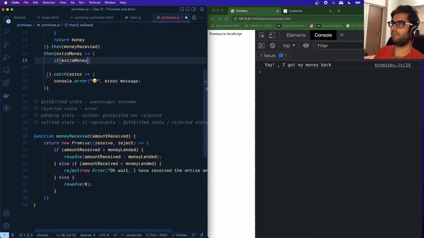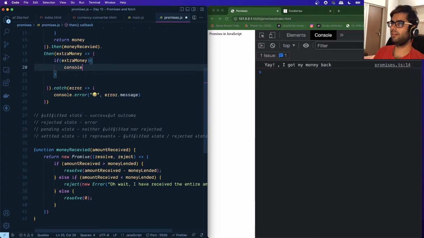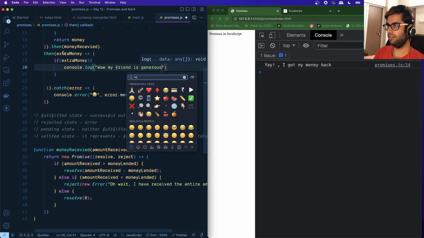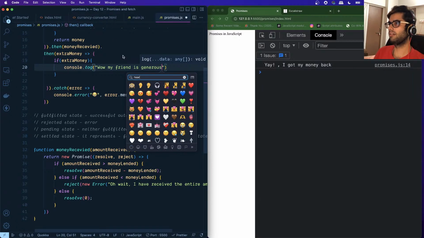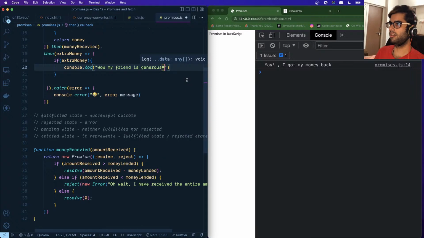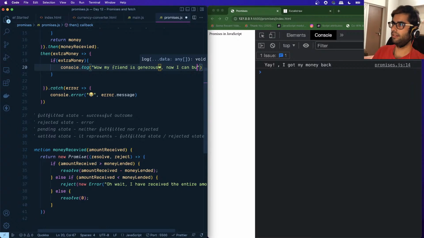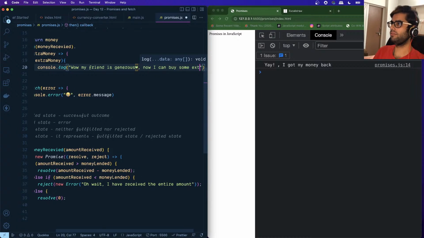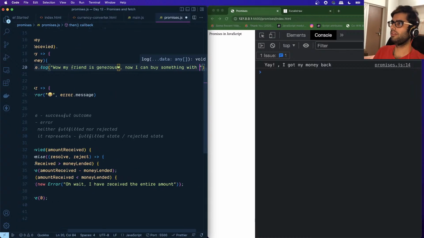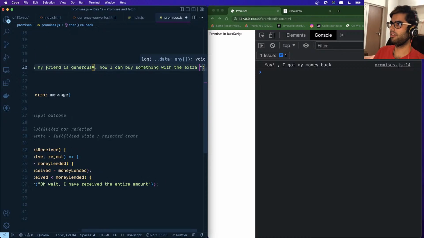So if extra money is there, I will log to the console: Wow, my friend is generous. Now I can buy something with the extra amount.